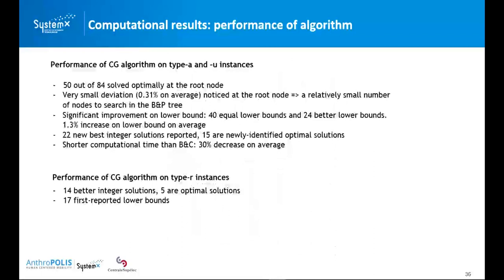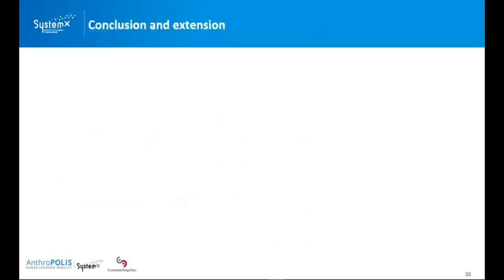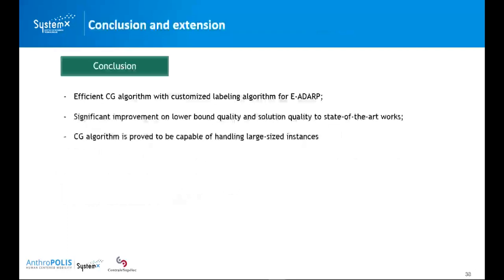And here is a summary of the performance of the algorithm. And I will move directly into the conclusion. So we have proposed an efficient algorithm to tackle the EA-DARP, and we have shown a significant improvement in the lower bound quality and the solution quality. And the column generation algorithm is able to handle larger scale instances.